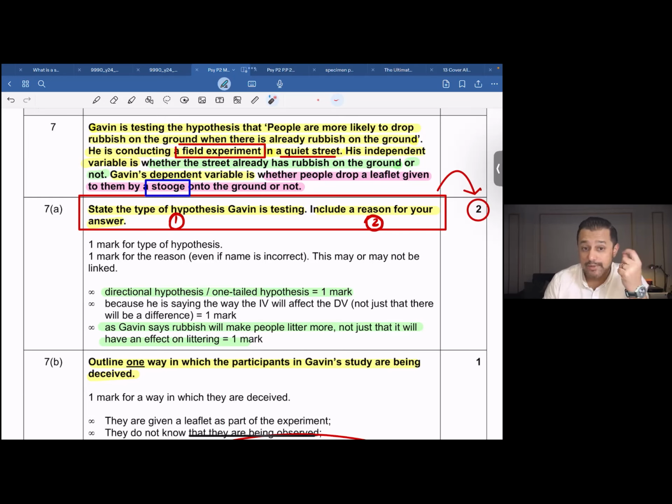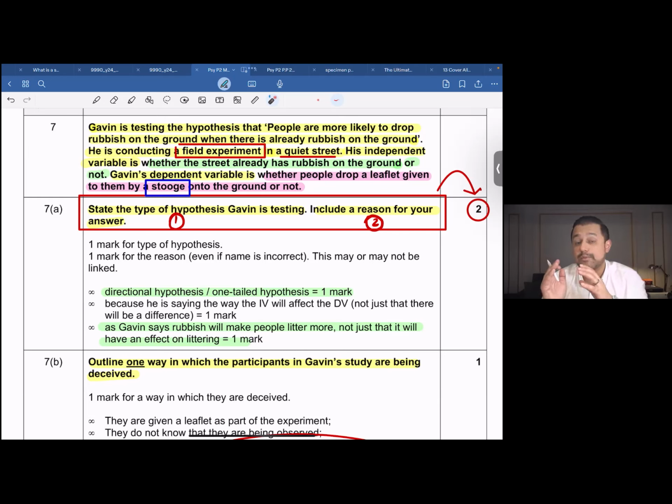His independent variable is whether the street already has rubbish on the ground or it does not. So the hypothesis that Gavin is trying to test over here is people are more likely to drop rubbish on the ground when there is already rubbish on the ground. It is a field experiment being conducted in a quiet street. There are two conditions of the independent variable over here.